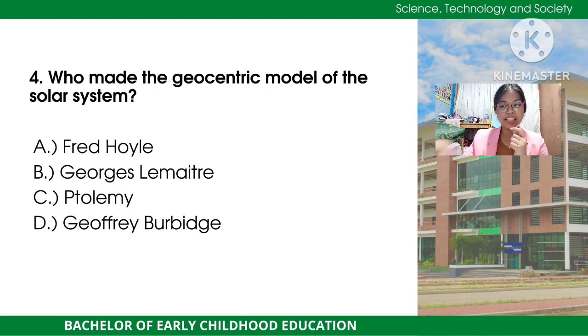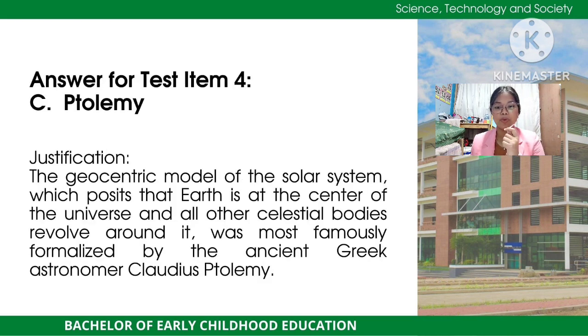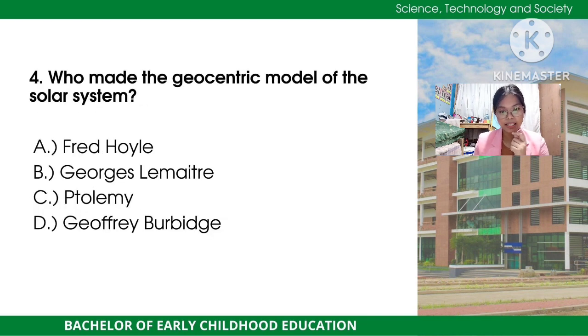All right. So the answer for this item is letter C, which is Ptolemy. The justification here is that the geocentric model of the solar system, which posits that the Earth is at the center of the universe and all other celestial bodies revolve around it, was most famously formalized by the ancient Greek astronomer Claudius Ptolemy. So why are the other choices A, B, and D not the correct answer?